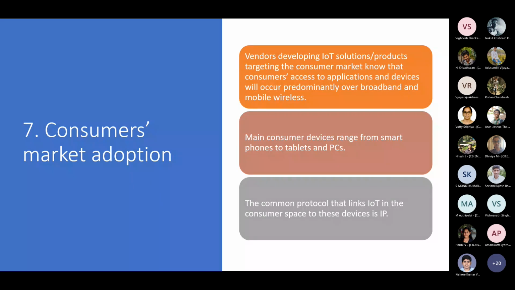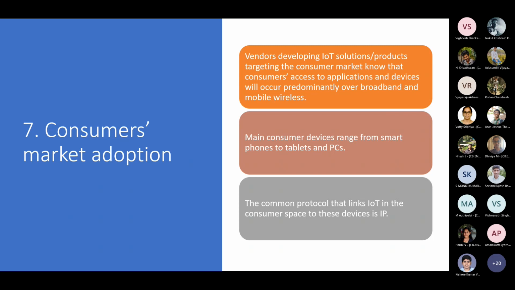And the second thing is the consumer market adoption. You will find that in the case of IoT networks, as in any IT network, if you have any customer-facing application, most of the people will be accessing these networks using either a PC, mobile, or laptop.